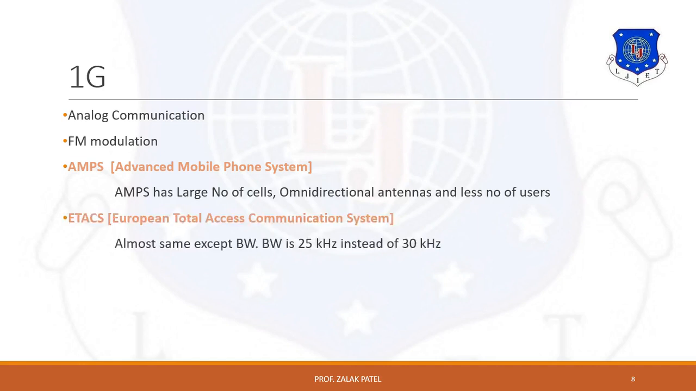The second first generation standard is ETACS, which stands for European Total Access Communication System. It has almost the same features as AMPS, meaning it also uses a large number of cells and omnidirectional antennas. The only advantage is that it does not waste more bandwidth, using 25 kHz instead of the 30 kHz used in AMPS.